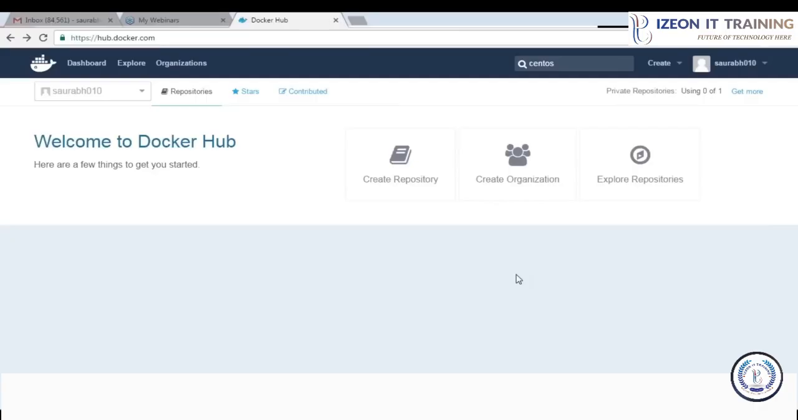So first you need to actually sign in with your own login credentials. After that, you'll see a page like this which says welcome to Docker Hub. Over here, as you can see, there is an option of create repository where you can create your own public or private repositories and upload images.